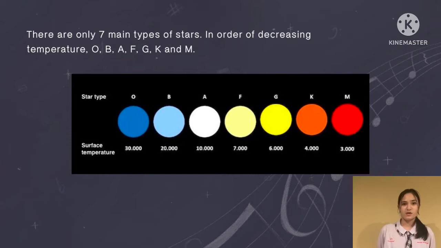In the types of stars, blue stars are the hottest and are called O. And the coolest stars are red and are called M-type. In order of increasing temperature, the spectral classes are M, red; K, orange; G, yellow; F, yellow and whitish; A, white; B-type, blue and whitish; and O, which is blue.